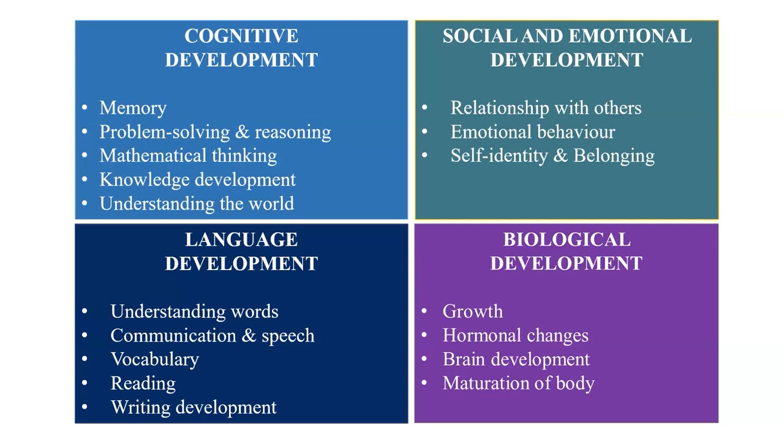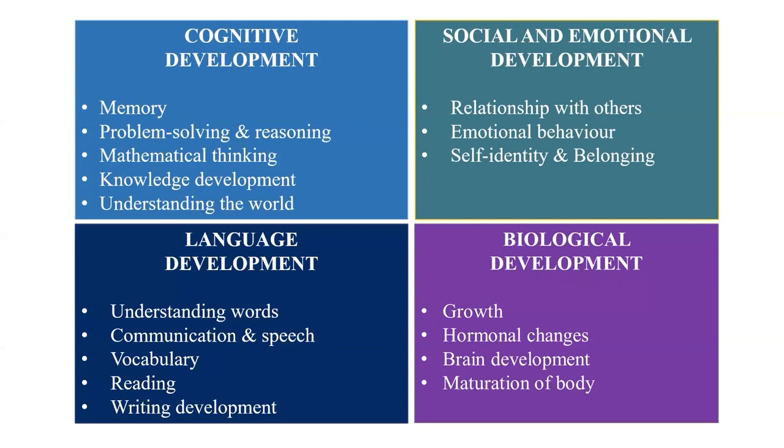The last one is biological development, which includes physical changes that occur in the human body from birth to the old age. That can be in any form like growth, hormonal changes, brain development, and the maturation of various bodily parts. For example, when we grow up and reach the phase of puberty, we experience many changes like increase in muscle mass, growth of secondary sexual characteristics.